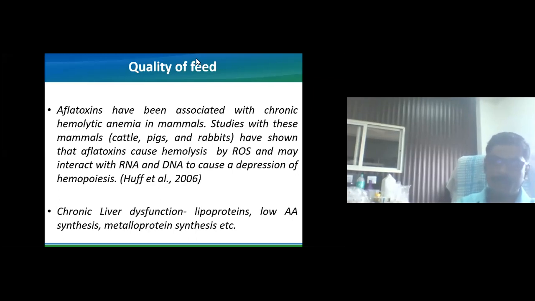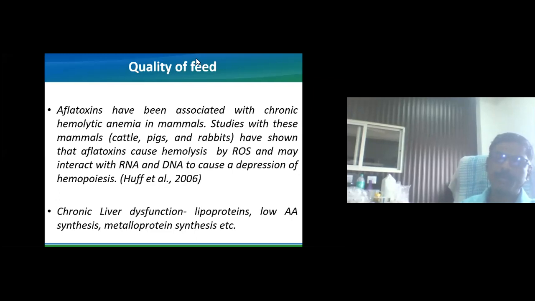Now, aflatoxins will cause chronic liver dysfunction. The main pathogenesis remains the same: the cell membranes get affected by the reactive oxygen species. As we know, the liver is responsible for the production of lipoproteins, amino acids, and synthesis of metalloproteins. All these things are disturbed by the aflatoxins. If traces of aflatoxins are continuously entering the body, they reach the rumen, then go to the abomasum, then the intestines, get absorbed from the intestine and go to the liver, and this cycle is continuously going on.